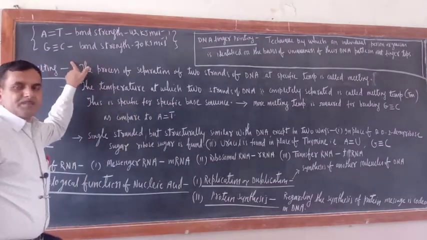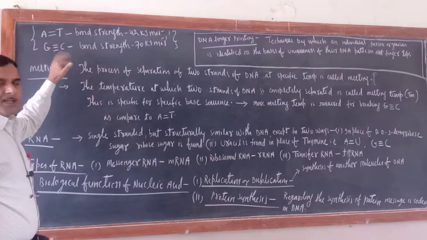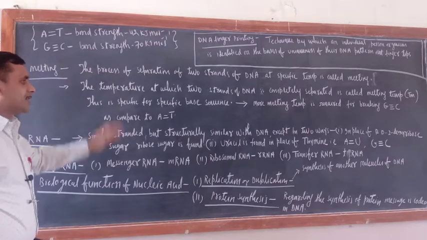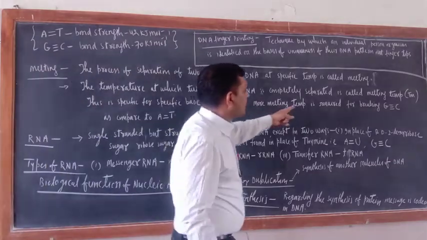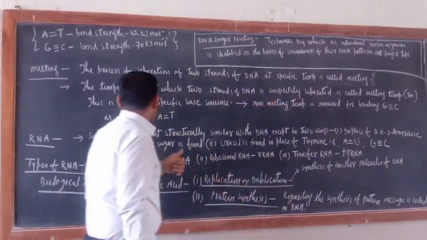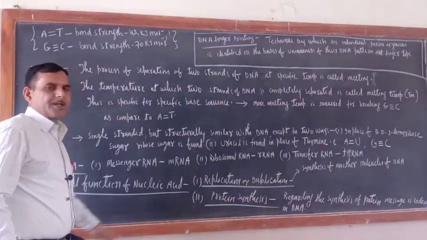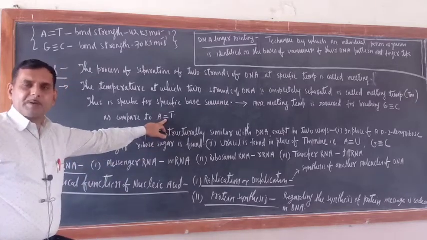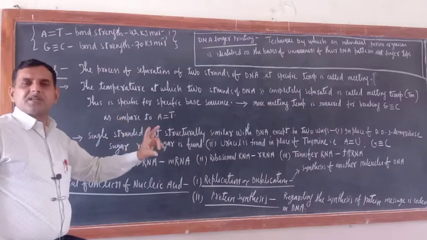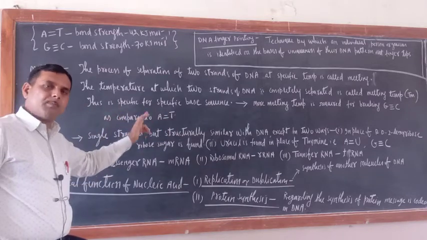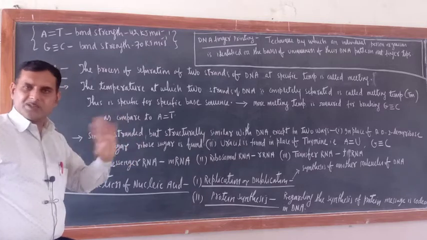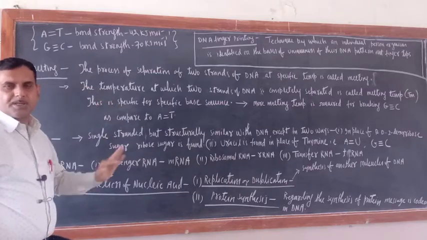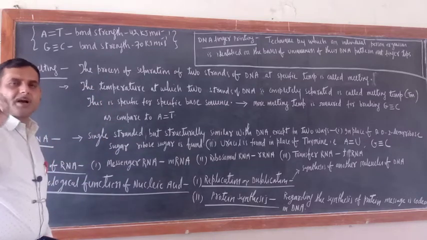This point only means the melting temperature for A and T will be different from that of G and C. More melting temperature is required for breaking the G triple bond C as compared to the A double bond T. Okay, this is not a covalent bond. Remember, this is a hydrogen bond, and it is shown with the help of a line as if they are covalent bonds, but actually they are not covalent bonds. So in this way this is also finished. Almost we have finished everything about the DNA.